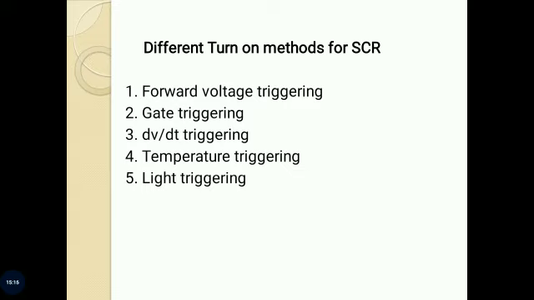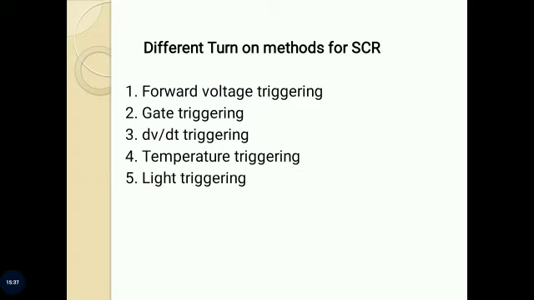First one is forward voltage triggering. Second one, gate triggering. Third one is dV by dt triggering. Fourth one is temperature triggering. And last one, light triggering.